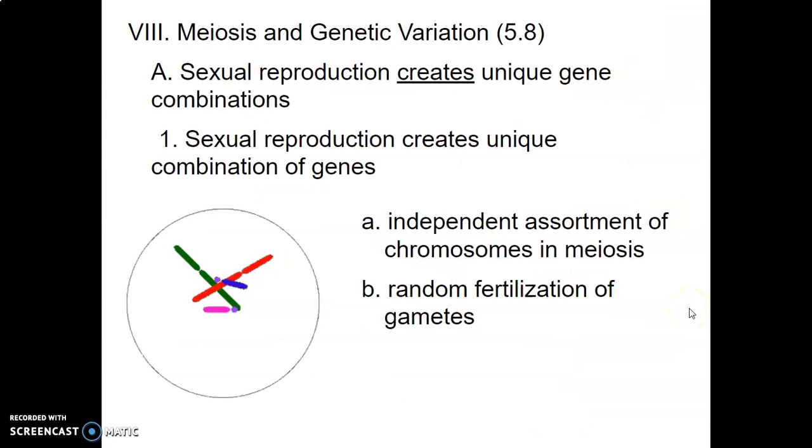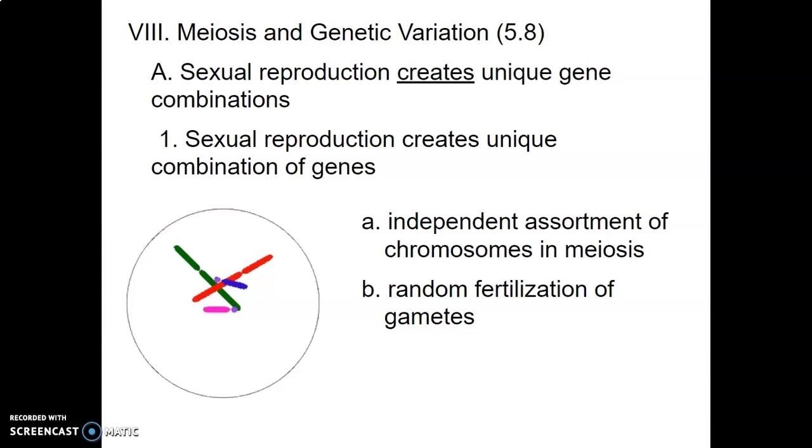All right, let's talk real quick, I got like 3 minutes, about genetic variation, because this process, meiosis, enables us to have offspring that are very unique, and very unique to each other. If you've ever had a dog have a litter of puppies or a bunch of kittens, you will see some are born basically at the same time. They look kind of the same, but these look really, really different. One may be big, one may be small. They have different colored coats and all these different things. It's because of genetic variation.